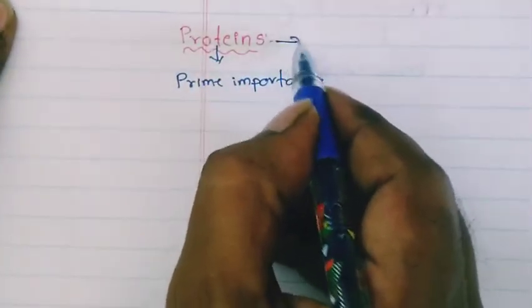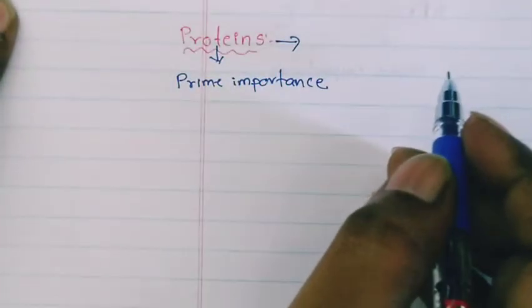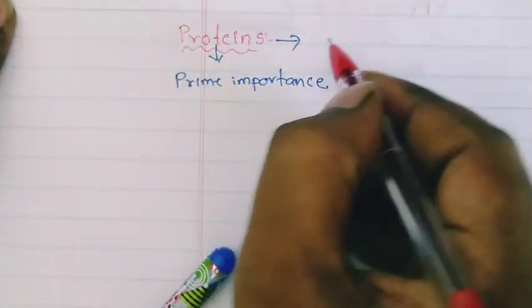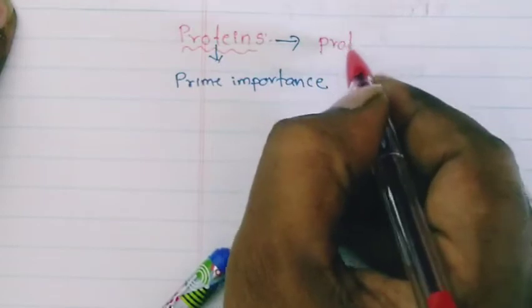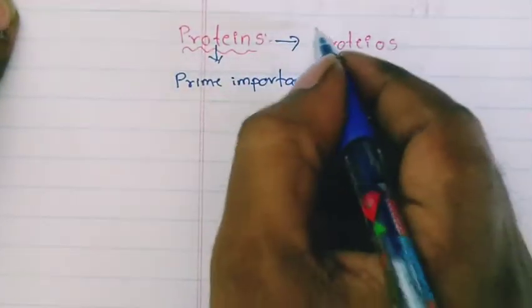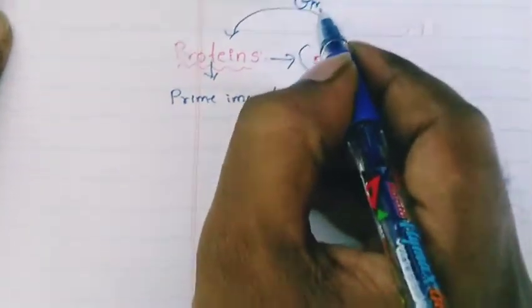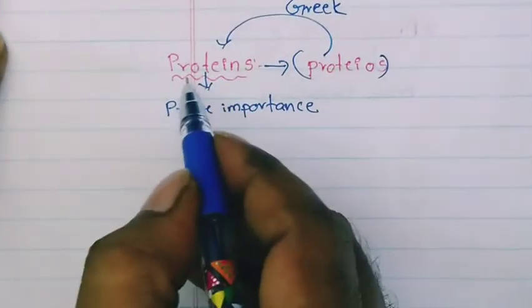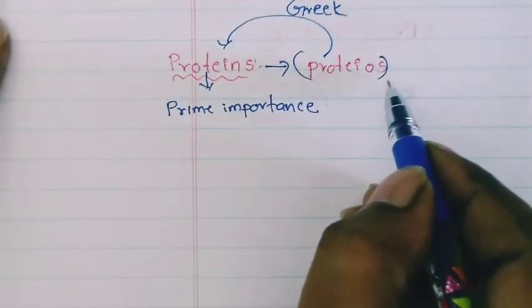The word protein is derived from the Greek. In Greek, protein is called proteos.